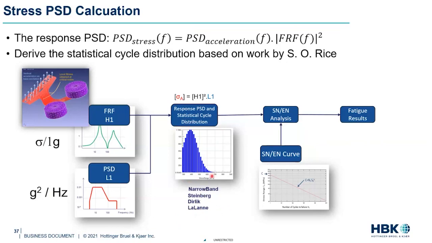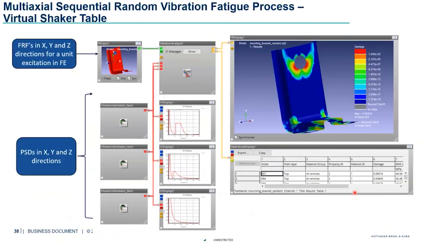So once we do the cycle counting, then the rest of the calculations are similar to what we do in statics in terms of once we get the stress ranges, we put it on the SN and EN curve and then get lives and damages. So that's our overall protocol, what happens behind the scenes.